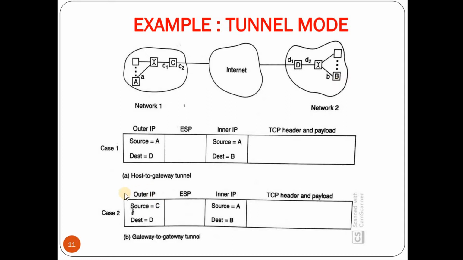You can see here that the source and destination in the outer IP header are gateway C in network 1 and gateway D in network 2, and in the inner IP header, the source and destination are A and B. So A and B are tunneled inside the packet from C to D. Here we can see a gateway to gateway tunnel, because the packet was sent from C to D. In the earlier case it is a host to gateway tunnel, that is from A to D it was sent.